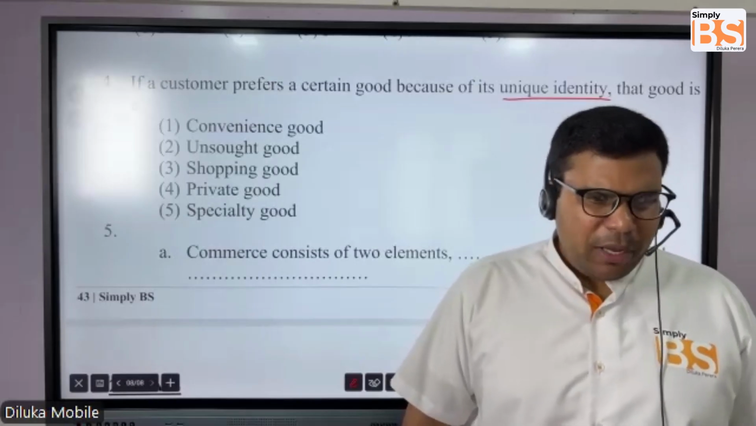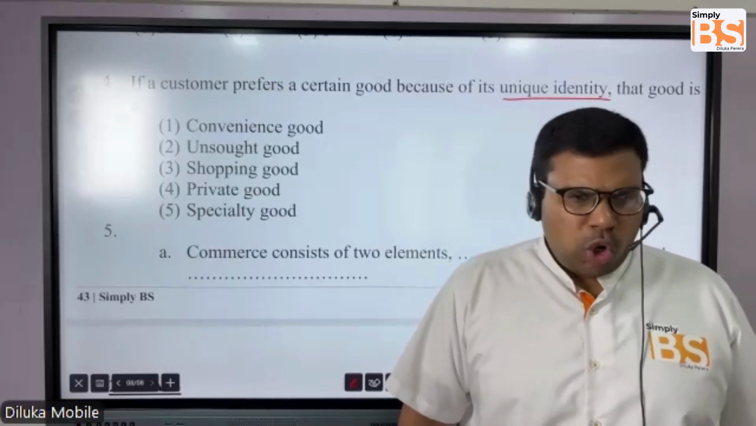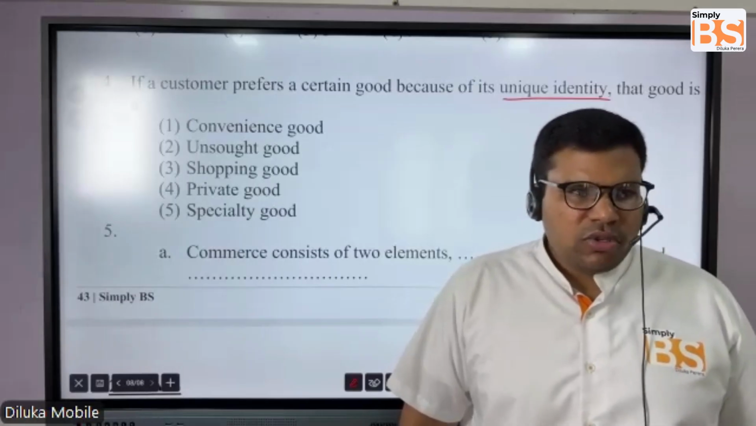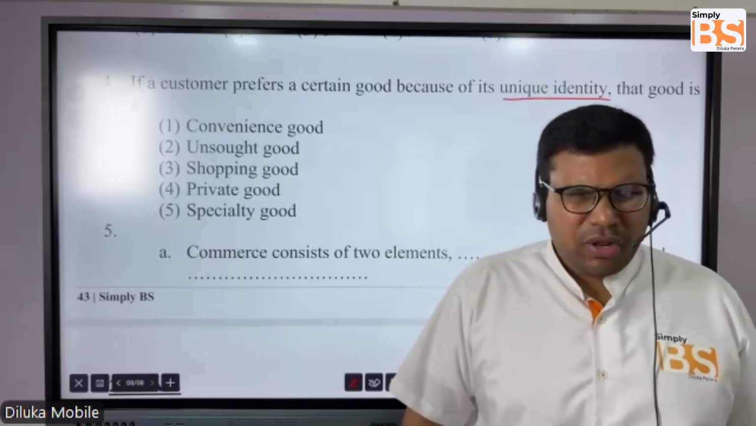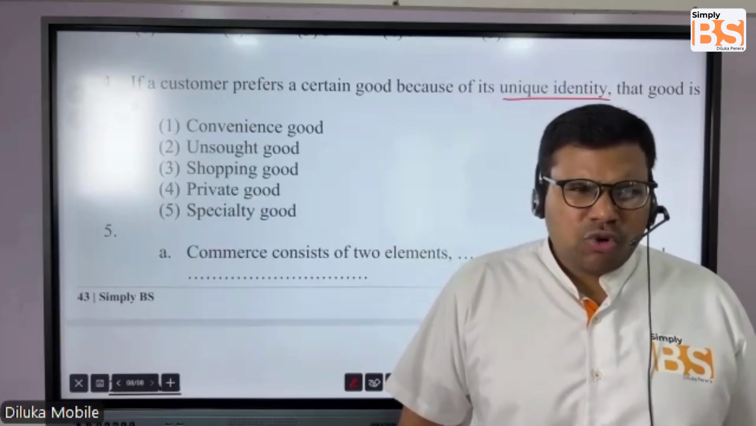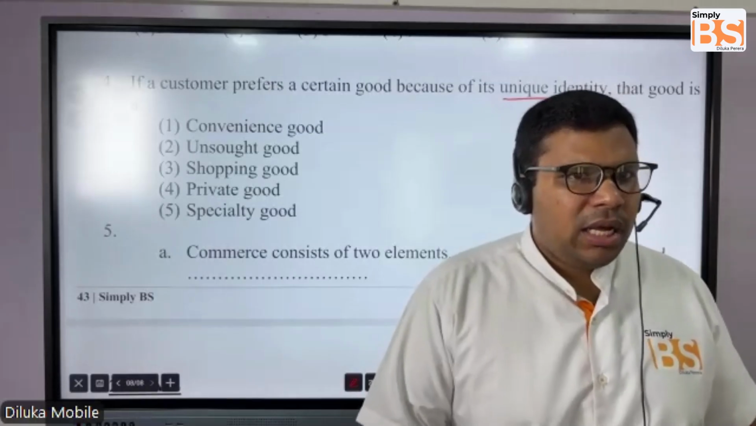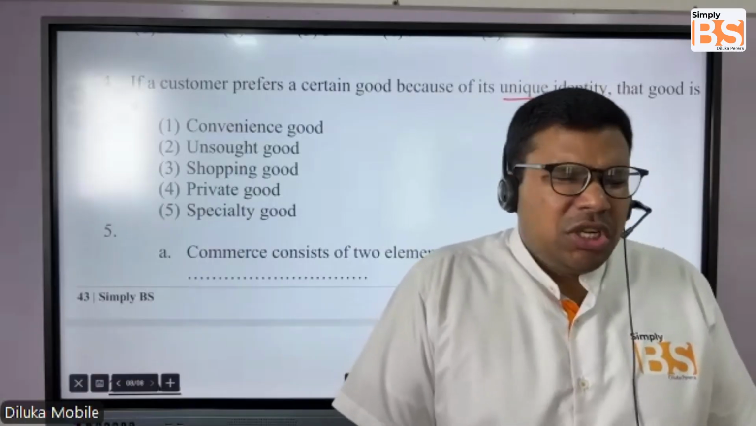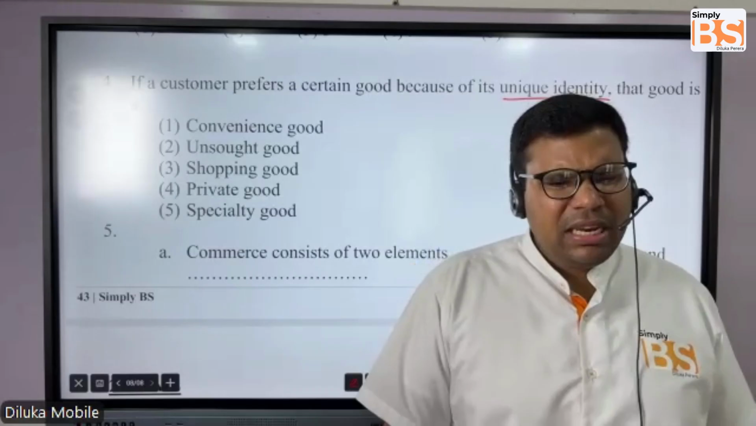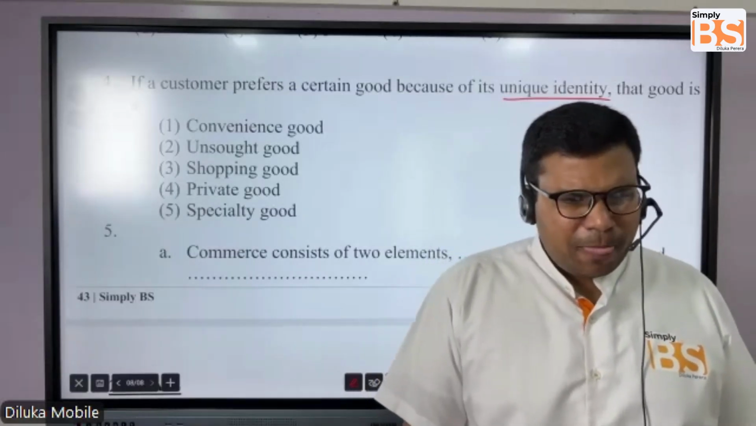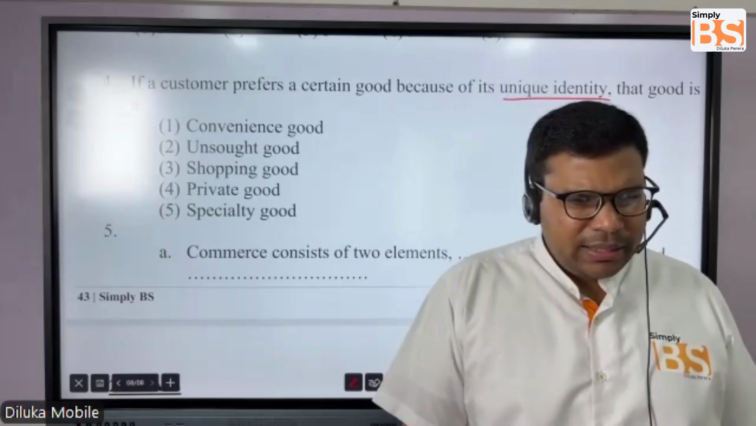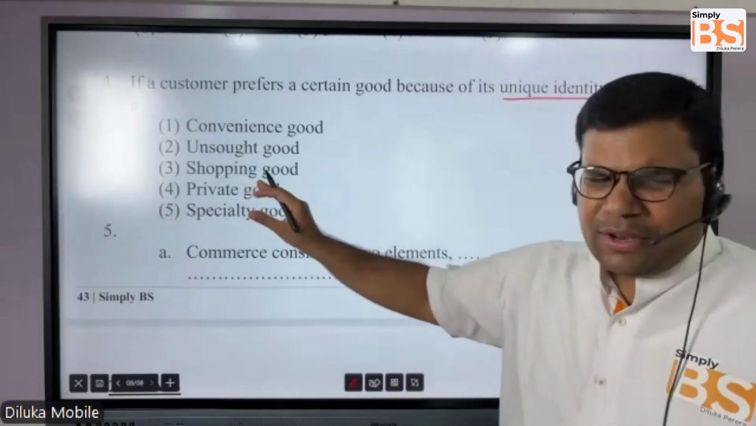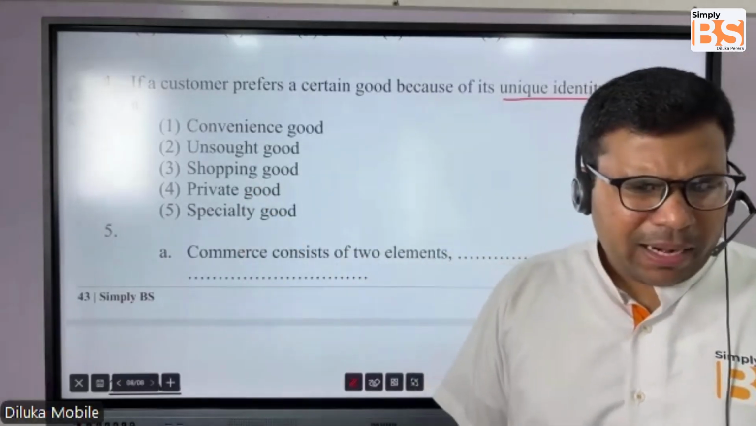Shopping goods, even shopping goods have some level of uniqueness. But if you take normal shopping goods, like clothes, there is not much uniqueness. You buy a t-shirt from Cool Planet and a t-shirt from, let's say, Odel. Not much of a big difference. So private goods, we didn't talk anything about private goods.